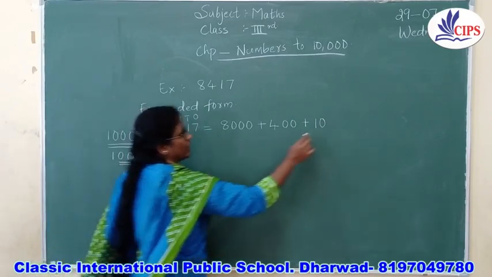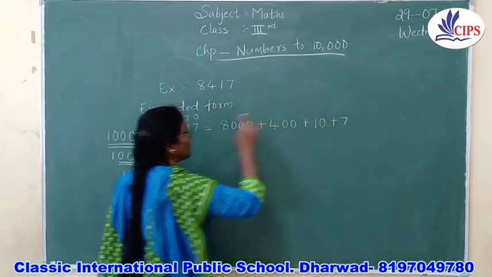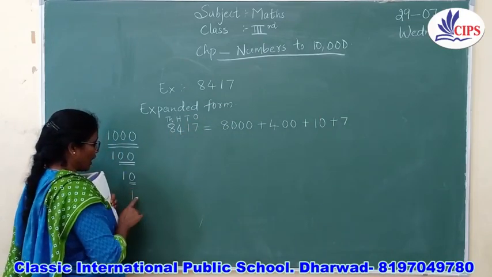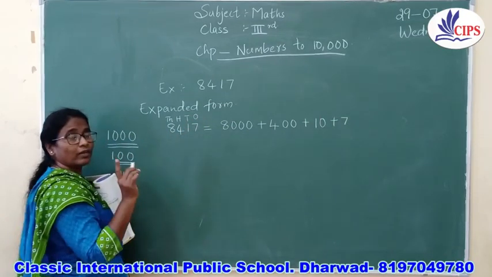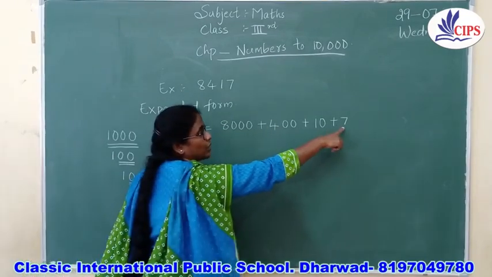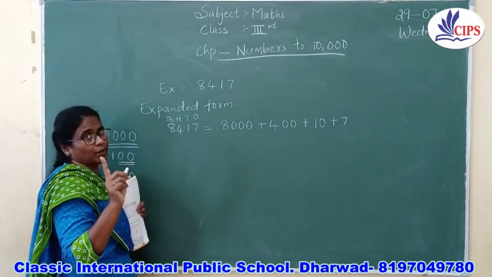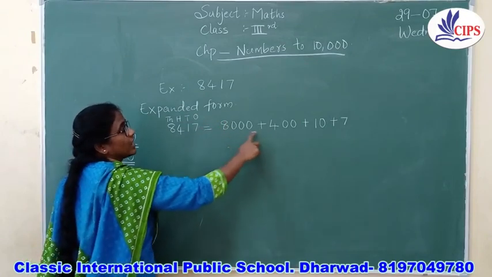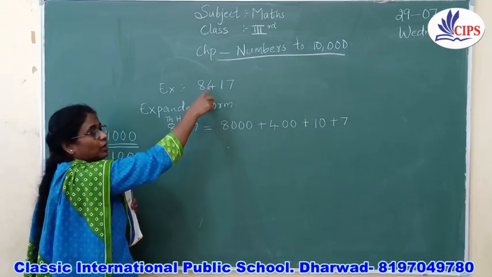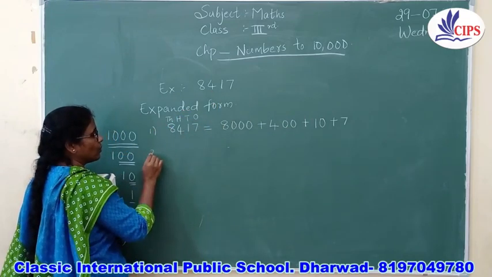The next number is 7. 7 is in which place? It is in the ones place. So here you are not having any 0. Whatever number is there in the ones place, the same number you are going to keep. Okay. So this is called the expanded form of any example given or any number given. Let me take one more example.